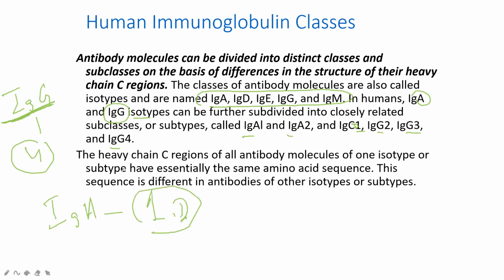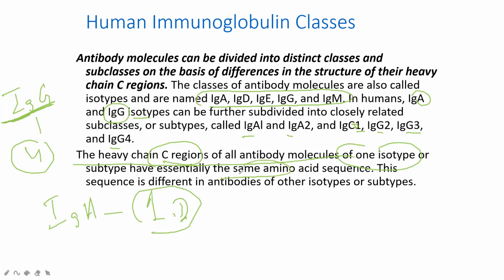Clear? These are subtypes. The heavy chain is constant. Listen carefully. The heavy chain constant region of all antibodies of one isotype remains the same, nearly the same amino acids. Where is the difference?